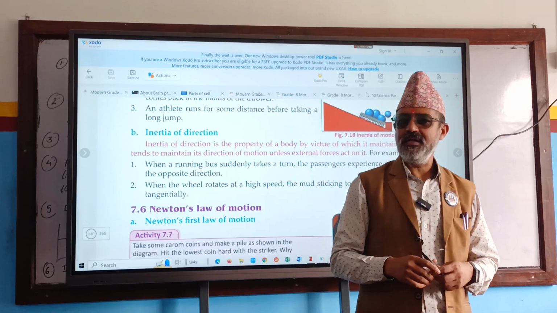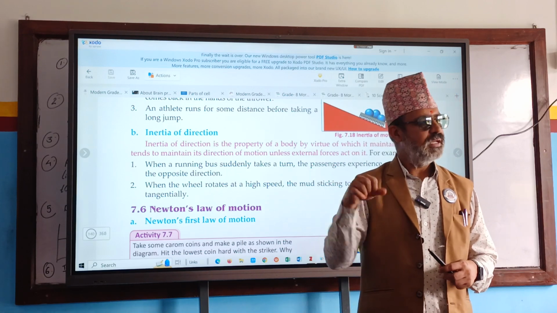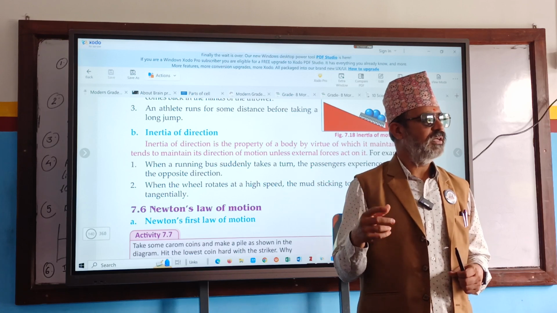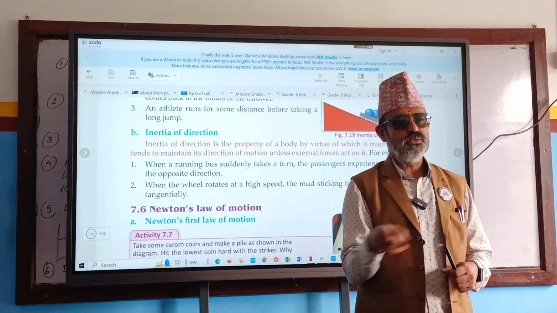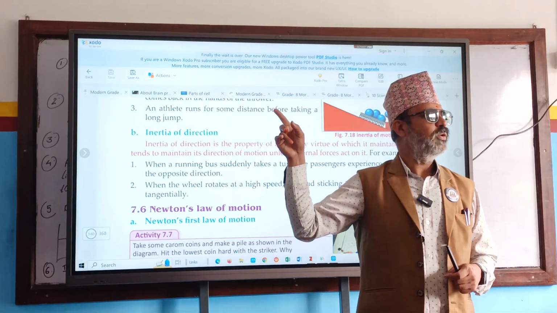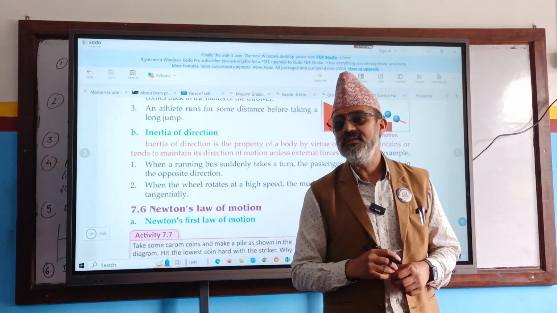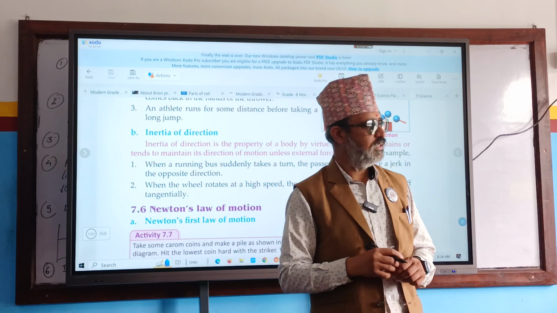On my motorbike, sometimes if I turn it on and allow the back wheel to rotate fast, the wheel rotates one way and the mud goes in another direction. Tangentially means at 90 degrees. How much degree? 90 degrees.